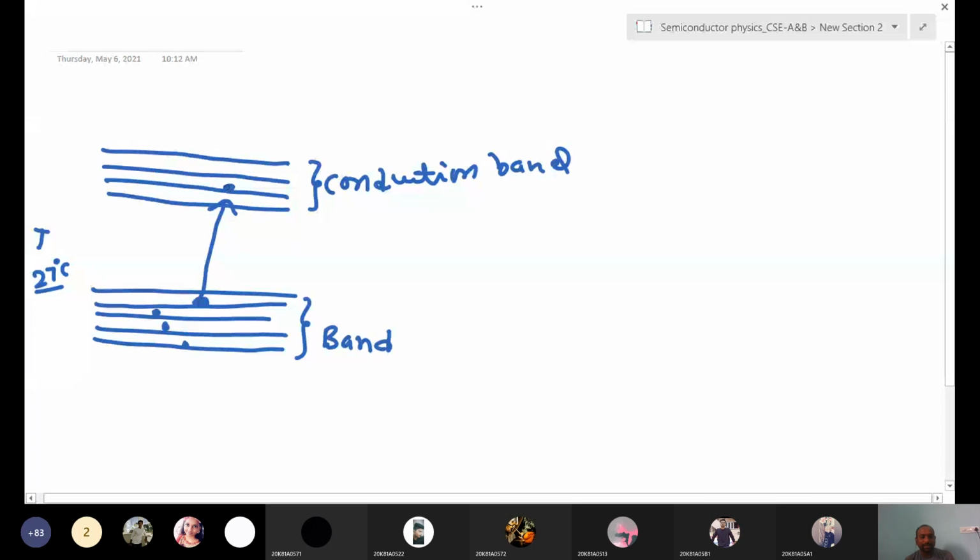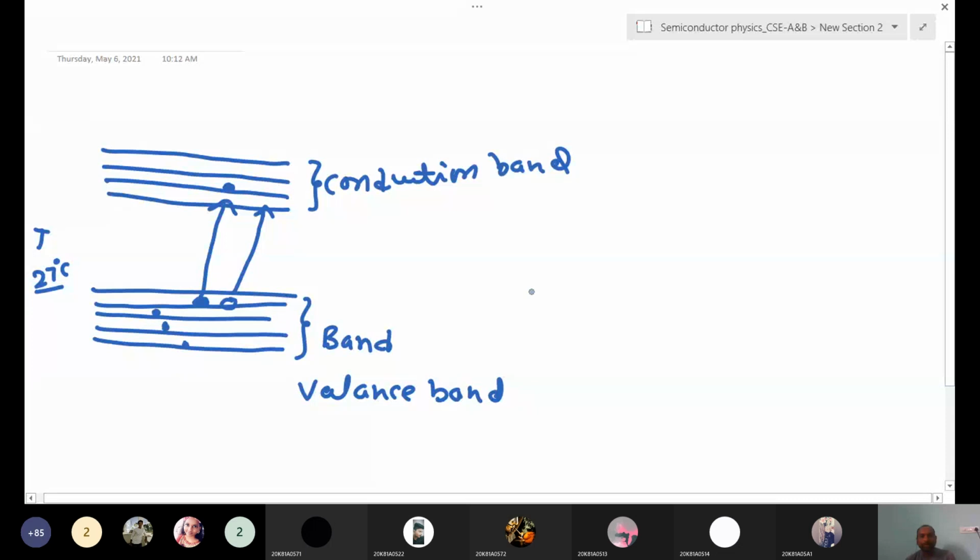Okay, whatever electrons are in the valence band are bound electrons. Here also electrons are there, but these are bound. Whatever electrons are available in the conduction band, these are free. Once these electrons leave the valence band, there is an empty space. Once this electron goes to the conduction band, here there is no electron. That empty vacancy of electron we call a hole.